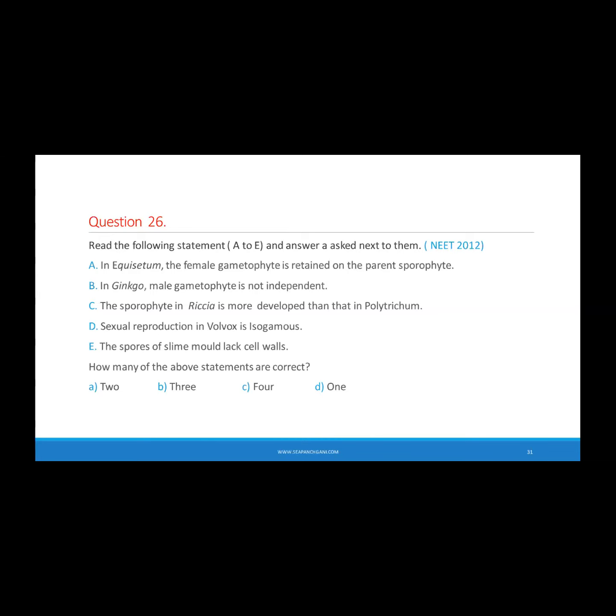According to Sumaya, the answer is 3. Now the second one: in Ginkgo, the male gametophyte is not independent. So Ginkgo biloba belongs to which group?